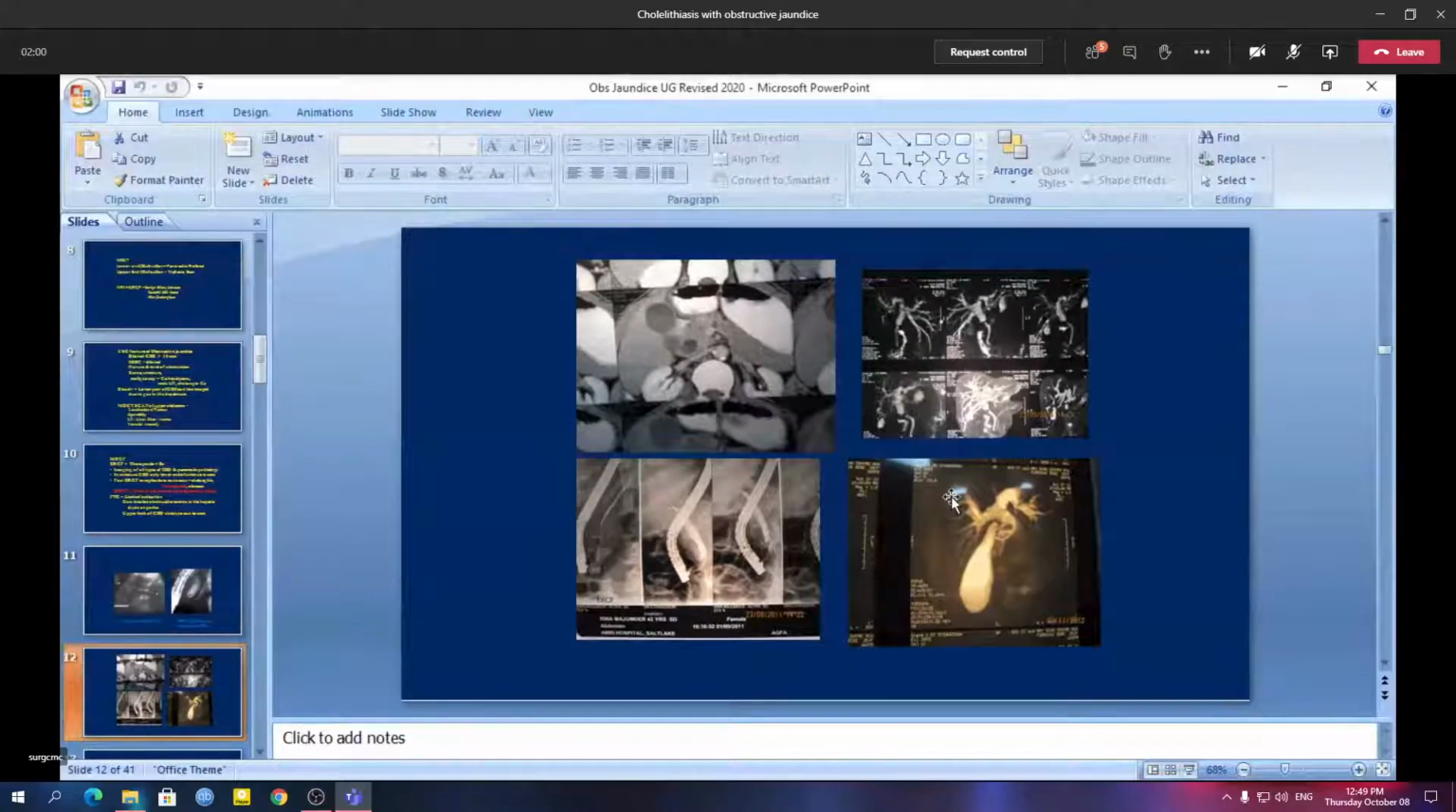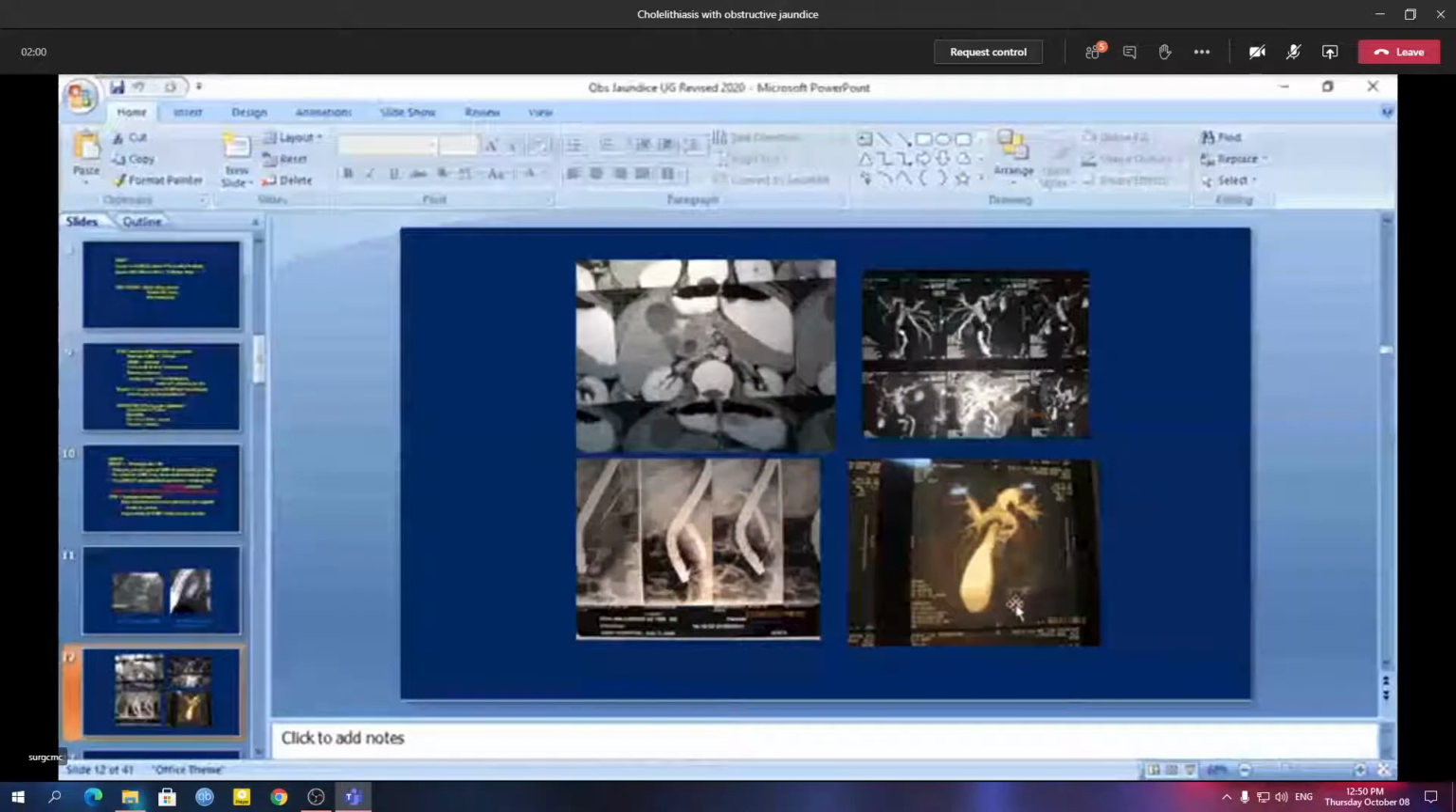So this is another picture of MRCP, and you can see there are filling defects in the common bile duct suggesting stone in the common bile duct. So this is an MRCP picture of choledocholithiasis.